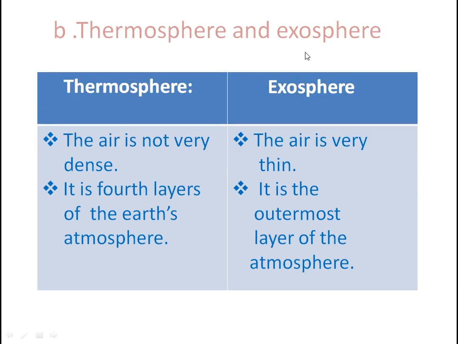B. What is the difference between thermosphere and exosphere? These are the layers of the atmosphere. See here thermosphere: the air is not very dense. It is the fourth layer of the Earth's atmosphere. See here exosphere: the air is very thin. It is the outermost layer of the atmosphere. This is the difference between the thermosphere and exosphere.